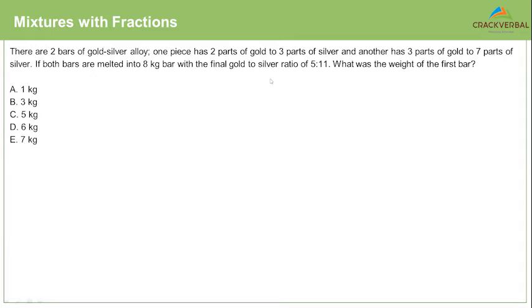Okay, I see an E corrected to a B for Bravo. Okay, what else? That's all, 2 answers. Okay, there are 2 bars of gold silver alloy. So I have 2 bars.